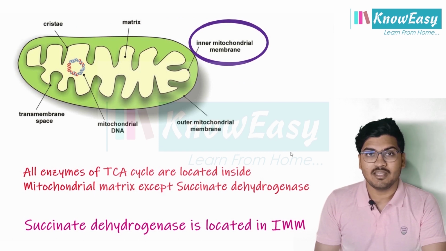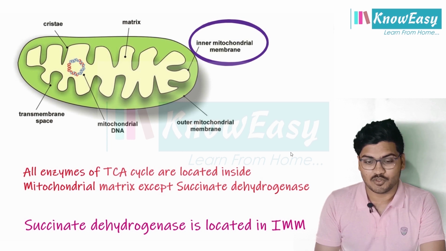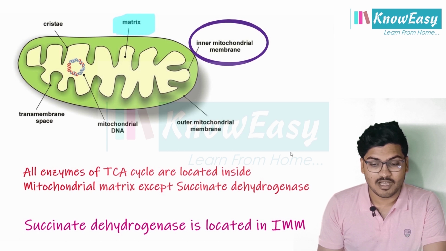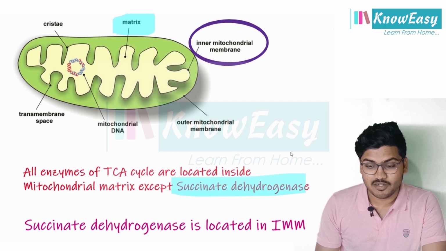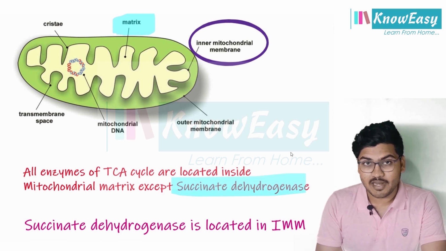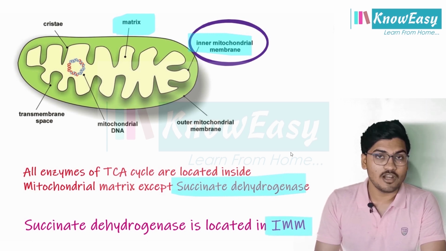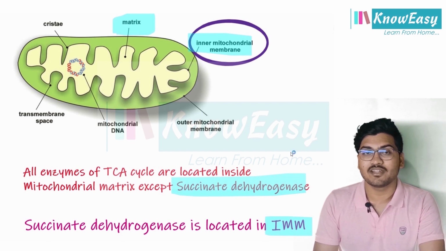Clear? There is one very special point regarding the enzymes of the tricarboxylic acid cycle. All the enzymes are present in the matrix of mitochondria except one enzyme, that is succinate dehydrogenase. Succinate dehydrogenase is present in the inner mitochondrial membrane. This is the only enzyme present on the inner mitochondrial membrane. The rest of the enzymes are present in the matrix of mitochondria. This is a very important point regarding your examination.